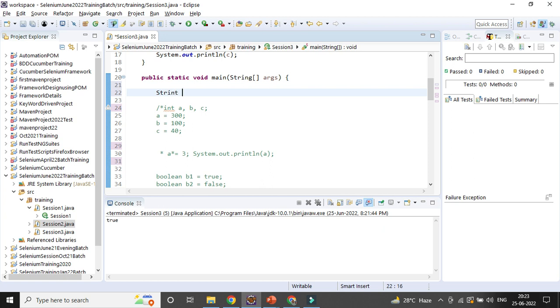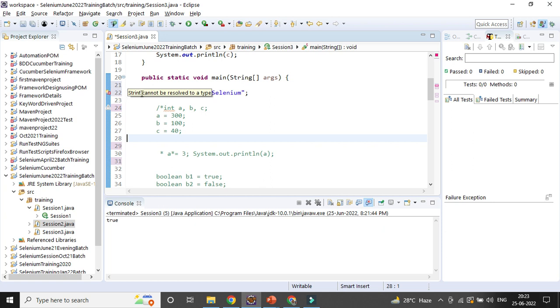String, say str1 equal to, okay, I will correct it. In case it is not here, say test, some test kind of stuff I can give, or maybe I can give Selenium. So you can see an error message is coming. Java will let you know what the exact error message is. You can see string cannot be resolved to a type. Okay, no need to worry.